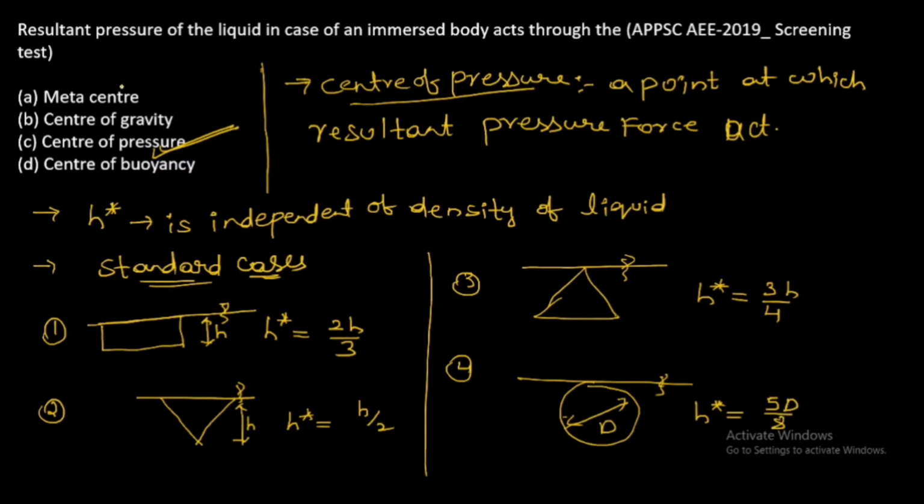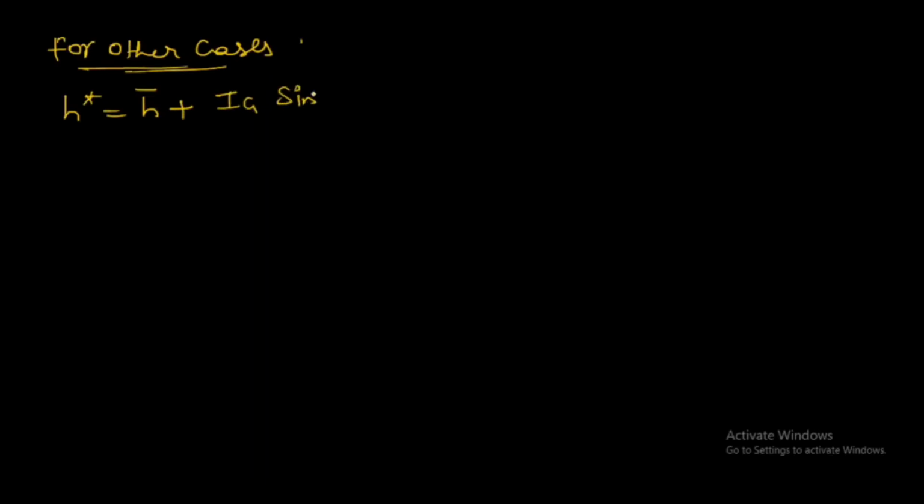These are all standard cases you need to remember. Other than standard, if anything is given, for other cases h star will be calculated by h bar plus Ig sin square theta by A h bar.